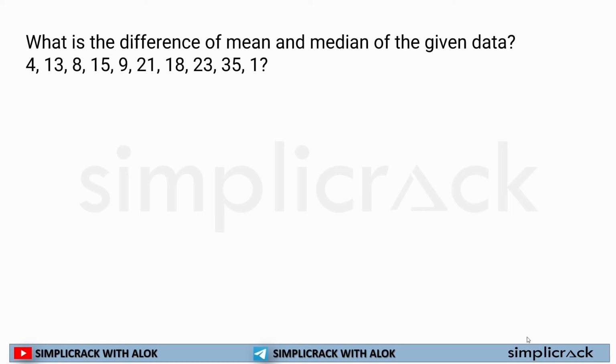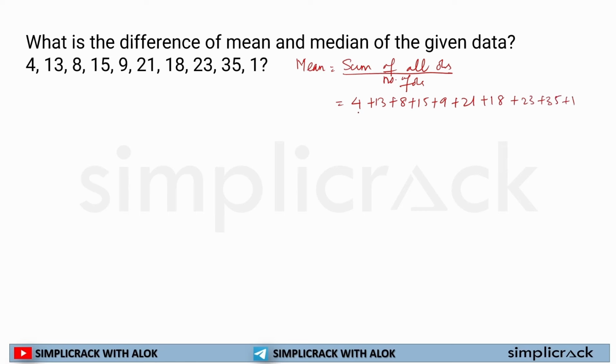Now, as we all know, the formula for mean is the sum of all observations divided by the number of observations. So we'll start adding all the observations: 4 plus 13 plus 8 plus 15 plus 9 plus 21 plus 18 plus 23 plus 35 plus 1, divided by how many observations there are. 3, 6, 9, 10.